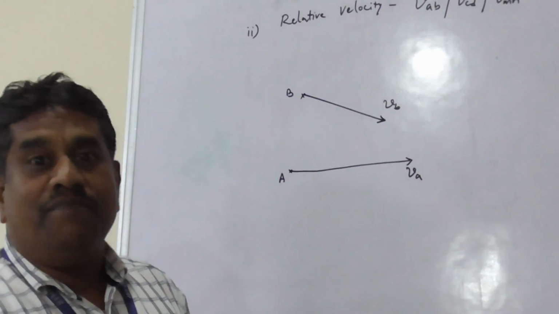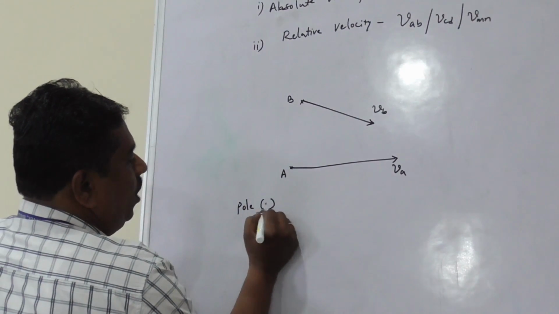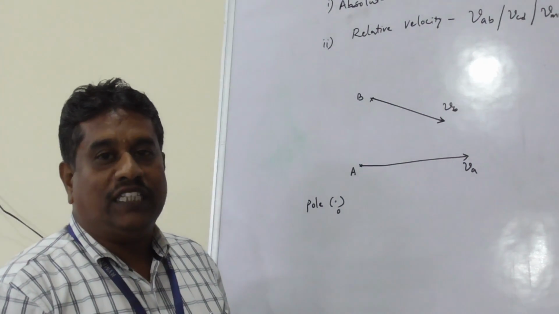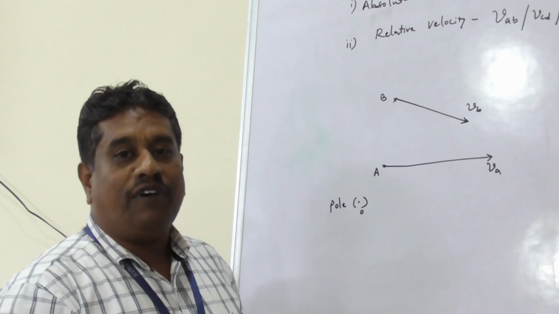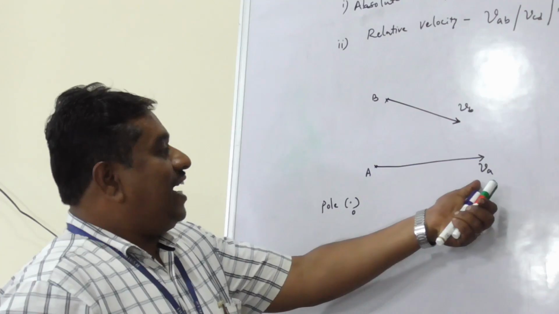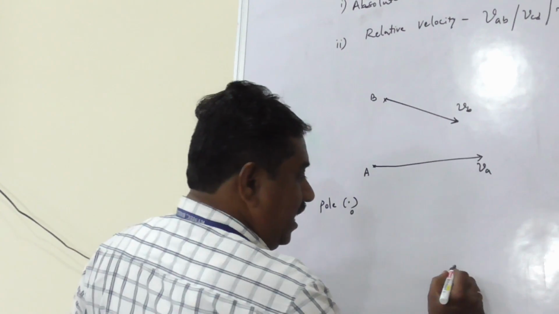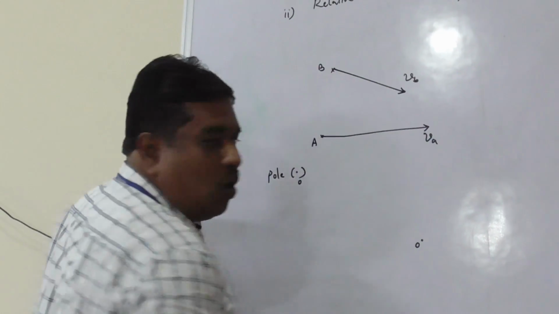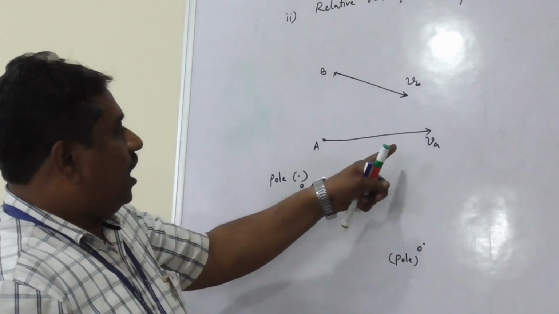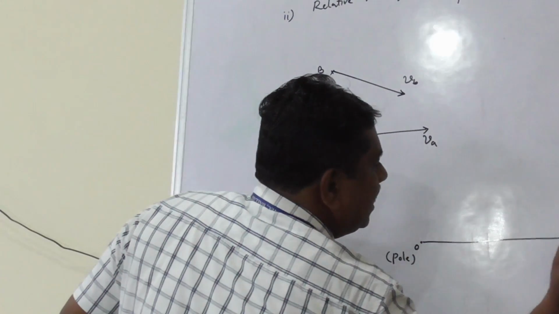Now, all fixed elements on the earth are represented by a point called pole. Pole is a point which represents all the fixed bodies, fixed elements of the mechanism; all fixed members on this earth are expressed as a pole. When I write VA is the velocity of particle A, to represent this velocity of A, I need to fix first the pole O. O is a pole which represents the fixed element. Now, with known magnitude and direction, velocity of A is acting in this direction.